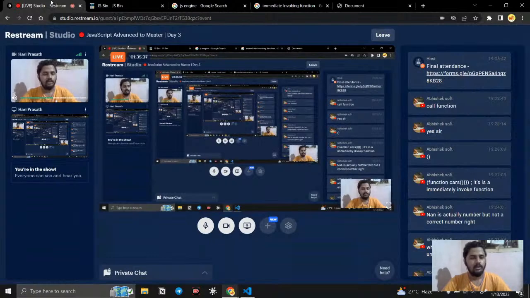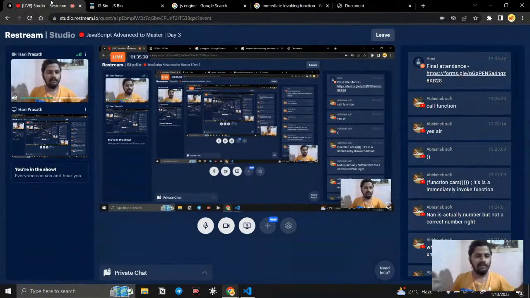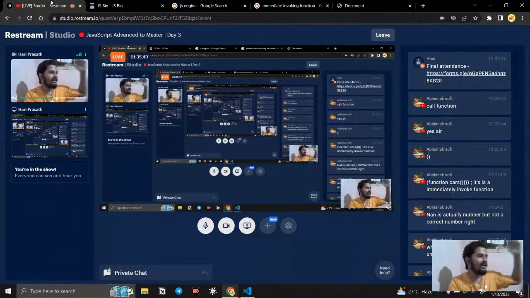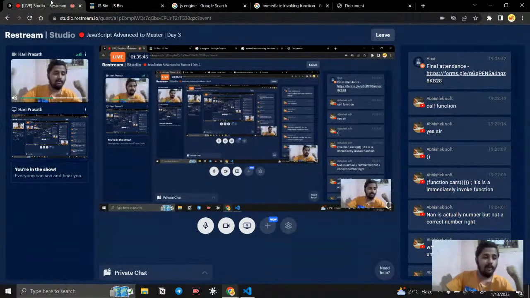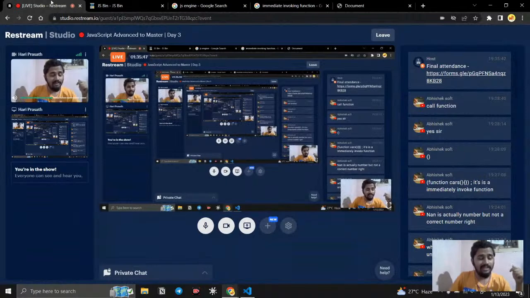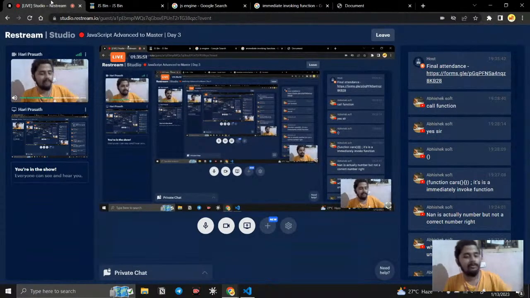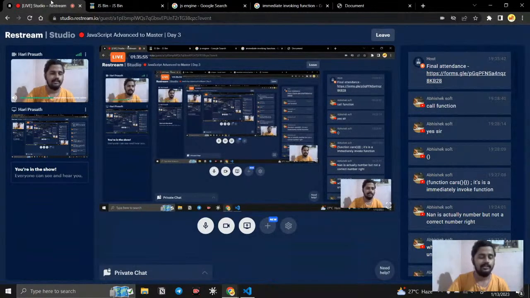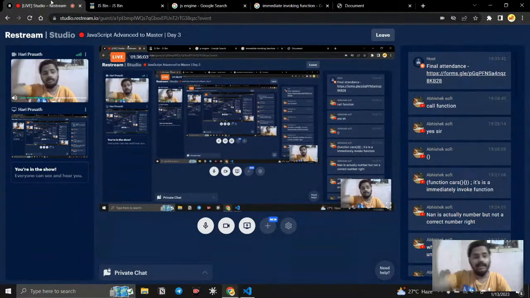Just imagine why you are creating separate files, because this is different, that is different. Because of this global variable, we are able to access those things, which means we are able to modify it here. And if you modify it here, later it is going to affect our entire program, especially when we are working with event-driven code, and it is going to be very dangerous. That is called global pollution.